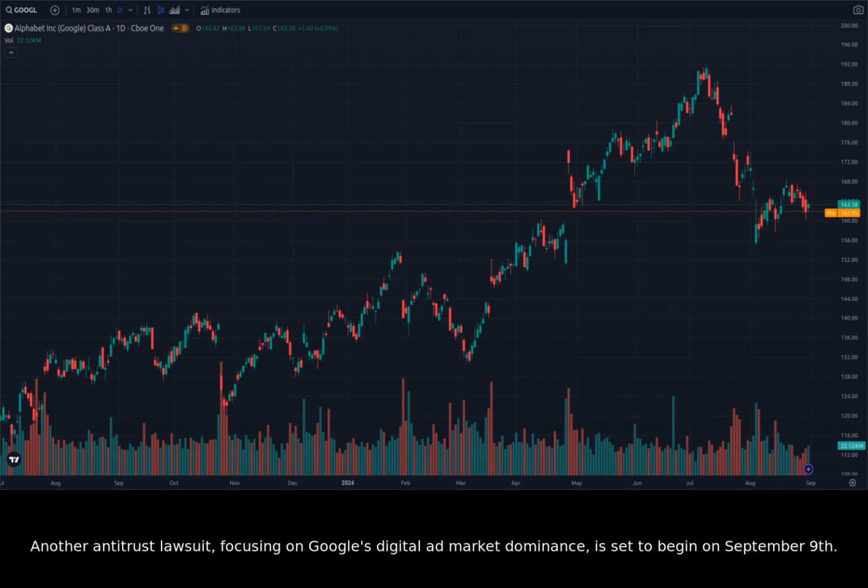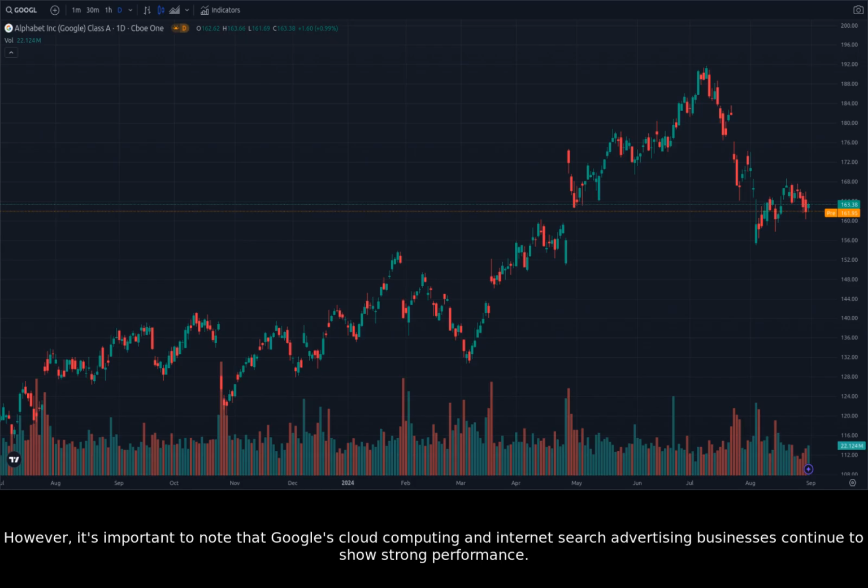model. Another antitrust lawsuit, focusing on Google's digital ad market dominance, is set to begin on September 9th. These lawsuits have the potential to create headline risk for Google stock, leading to short-term price fluctuations. However, it's important to note that Google's cloud computing and internet search advertising businesses continue to show strong performance.